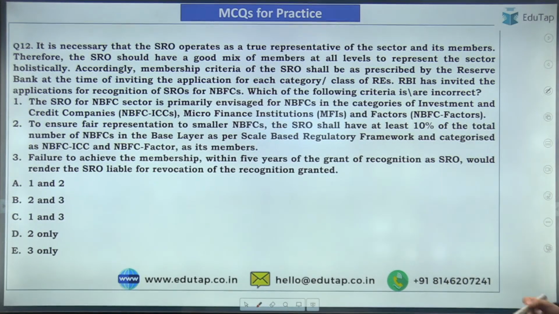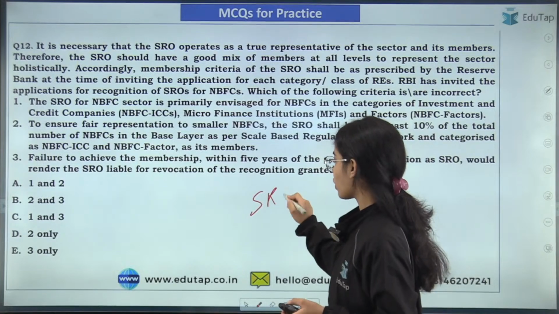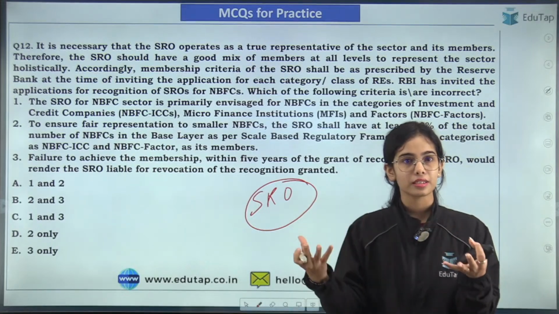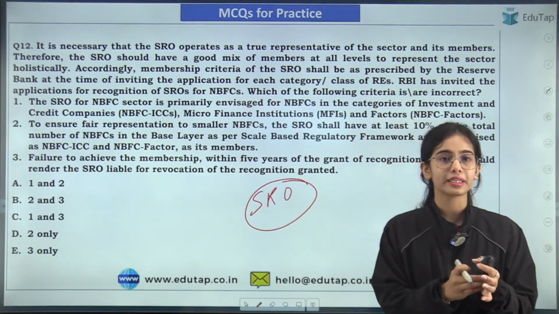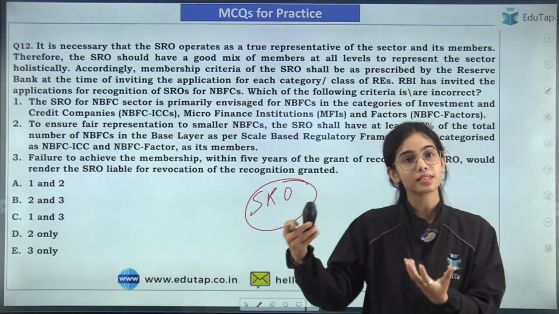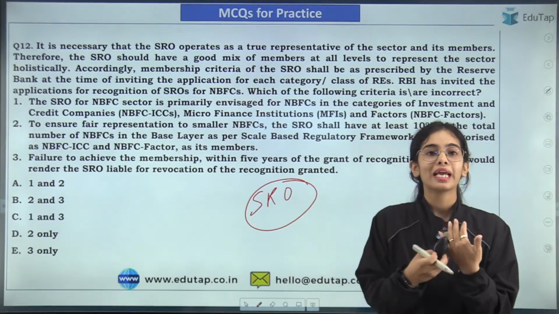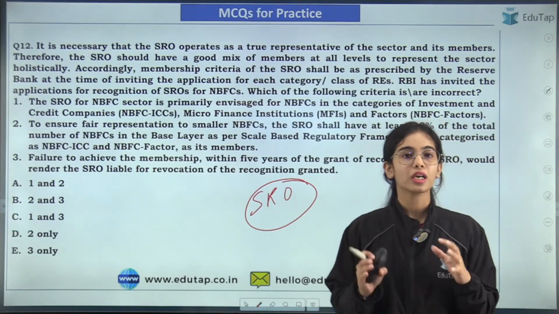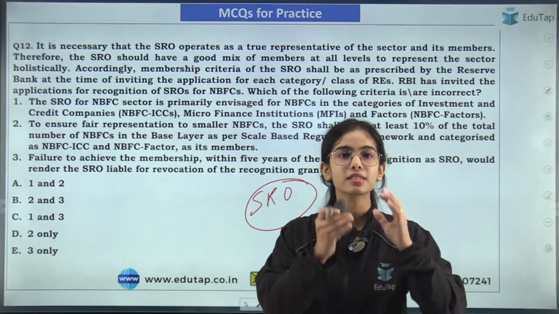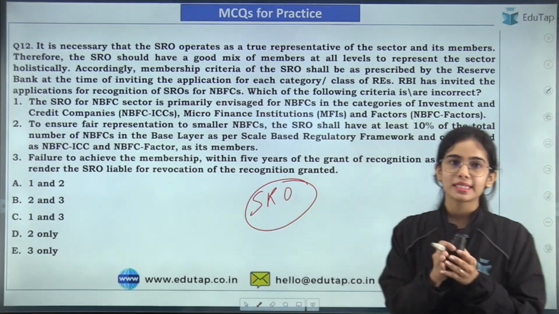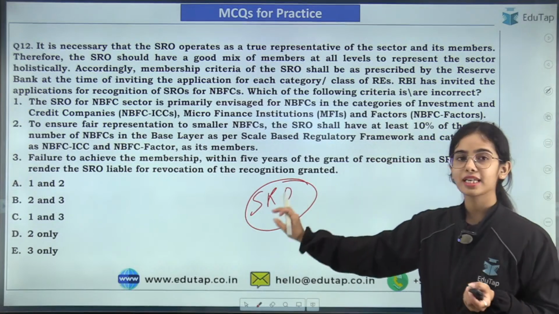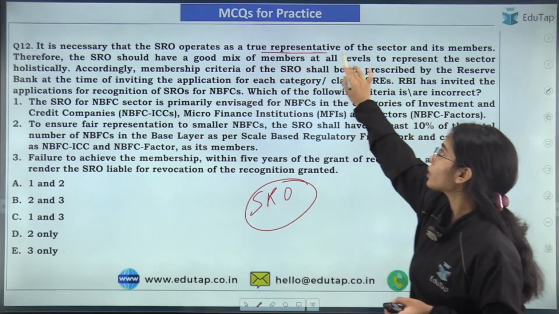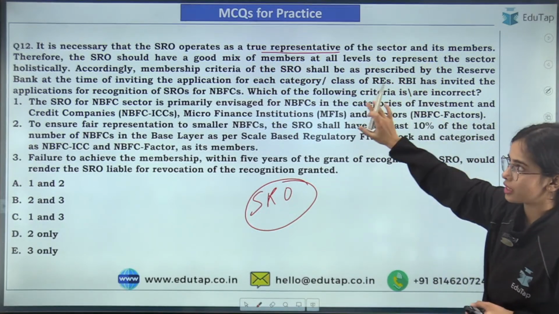Now, self-regulatory organizations. The Reserve Bank of India has said that the number of regulated entities, the banks and NBFCs, is increasing a lot. Technological change is coming and they are using new technologies. So there is also a requirement for self-regulation, because RBI is also limited in its overview. So self-regulation is required, and for that a self-regulatory organization is required. An SRO should operate as a true representative of the sector that it is working for.